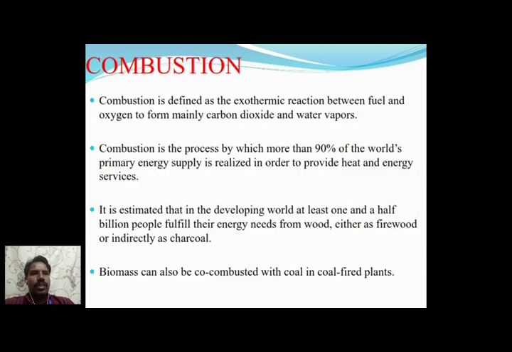Direct combustion is nothing but an exothermic reaction. An exothermic reaction means it produces heat while the chemical reaction is happening. It is the exothermic reaction between the fuel and oxygen to form mainly carbon dioxide and water vapor. Combustion is a process which more than 90% of the world's primary energy supply realizes in order to provide heat and energy services. It is estimated that in the developing world at least 1.5 billion people fulfill their energy need from wood.